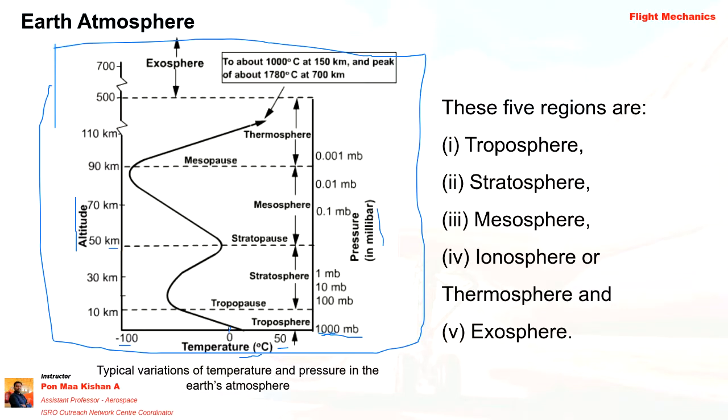What is happening here is that the temperature is given in degrees Celsius. At an altitude of 10 kilometers, our troposphere layer is completed.